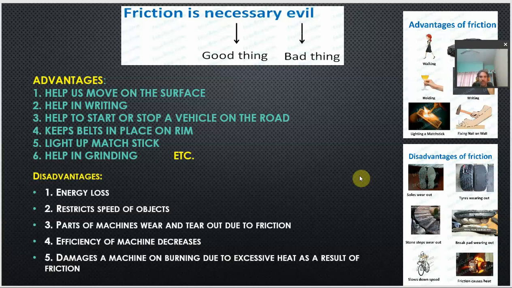It helps to start or stop a vehicle on the road. Of course, if there is no friction, the vehicle will not be able to stop or start. Number 4, it keeps belts in place on a rim. For example, if a belt is rolling over a rim, it is the friction with which this belt remains on the rim. It helps light up a matchstick. Whenever you rub the matchstick against the match box, it makes it light up. And also it helps in grinding.